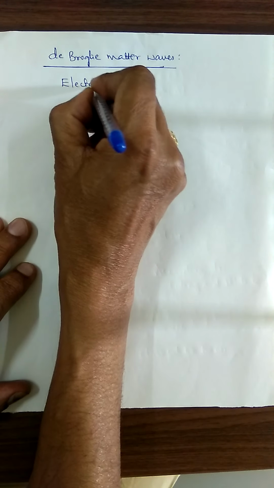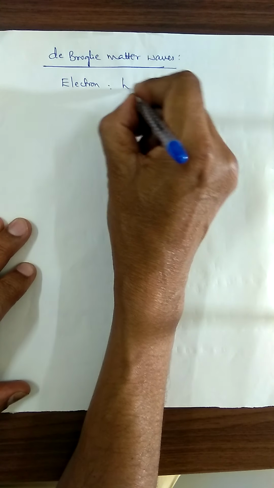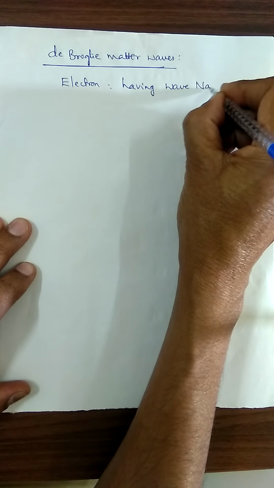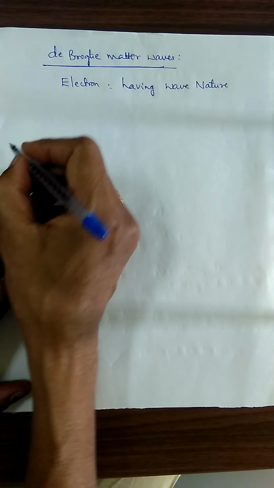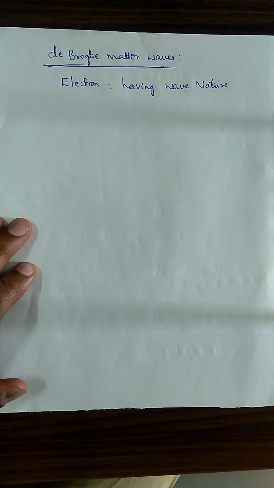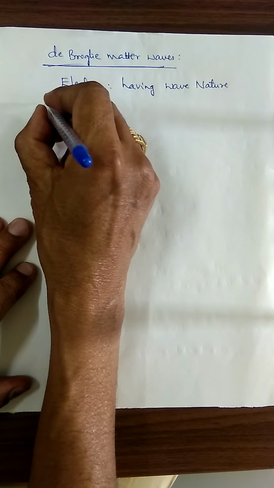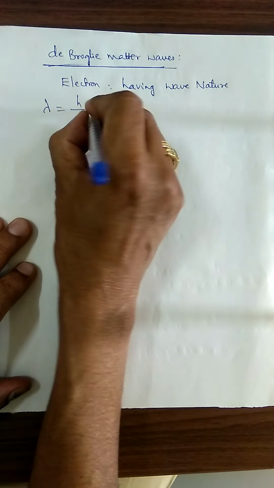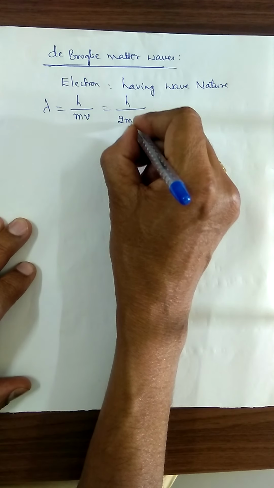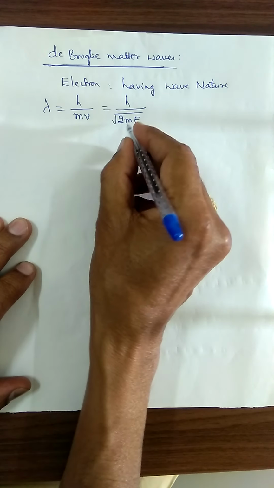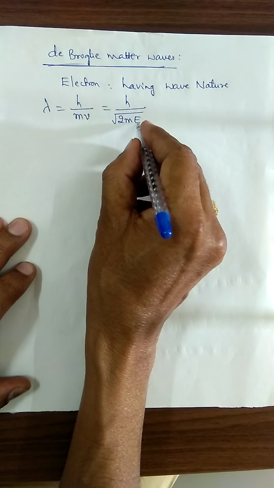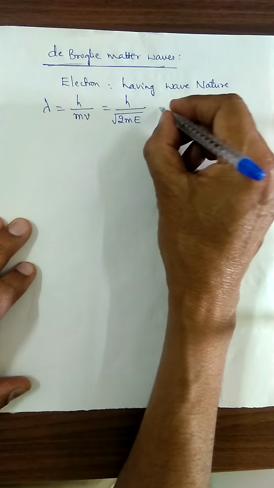Electron is having the wave nature. This has already been done under Louis de Broglie matter waves. And already we have derived this equation, lambda is equal to h divided by mv, that is h divided by square root of 2mE, where m is the mass of the body, v is the velocity of that body, E is the kinetic energy of that body.